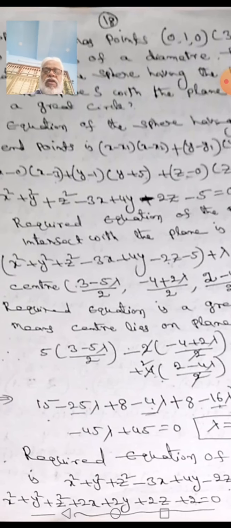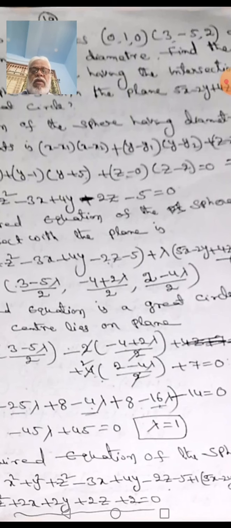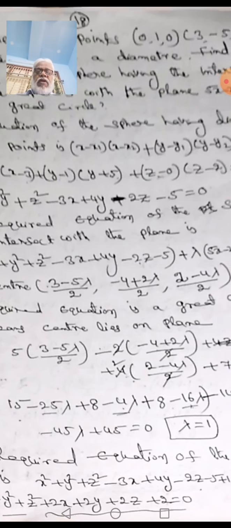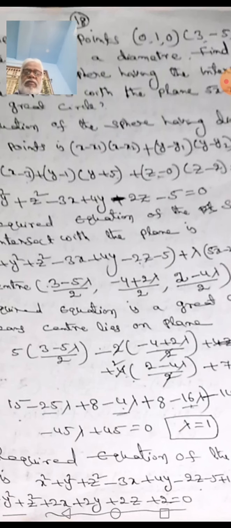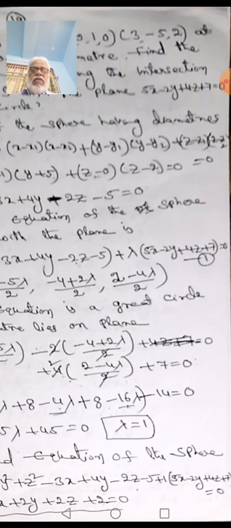And finally we got 15 minus 25y plus 8 minus 4 lambda plus 8 minus 16 lambda plus 14 is equal to 0. Minus 45 lambda plus 45 is equal to 0 after simplification. So we got the value of lambda is equal to 1. And the required equation of this pair, we just substitute the value of lambda in 1.